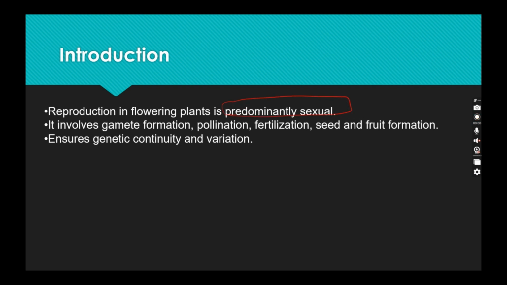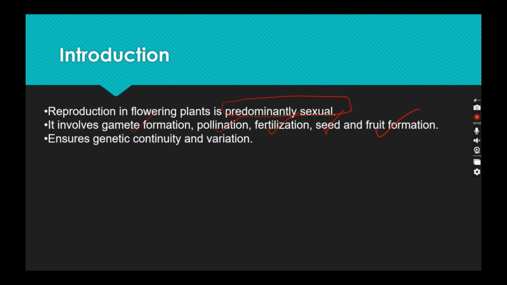If we talk about angiosperms, we all know the classification system of flowers, plants, animals, everything. We did it in 9th class. Reproduction in flowering plants is predominantly sexual, and angiosperms mostly reproduce by sexual reproduction. In this chapter we are going to deal with gamete formation, pollination, fertilization, and seed and fruit formation.